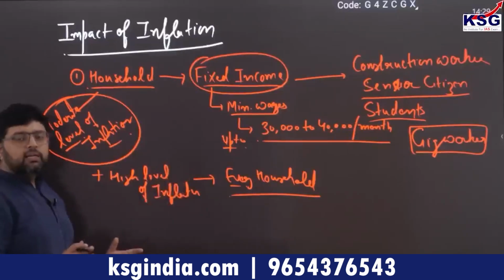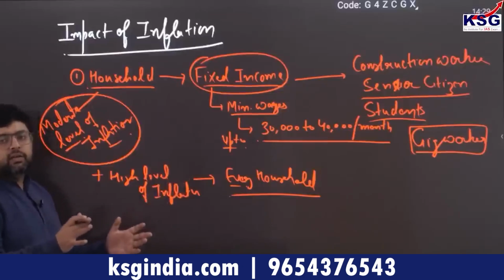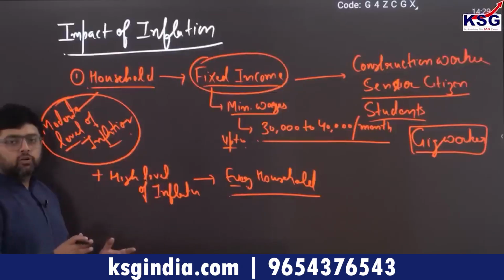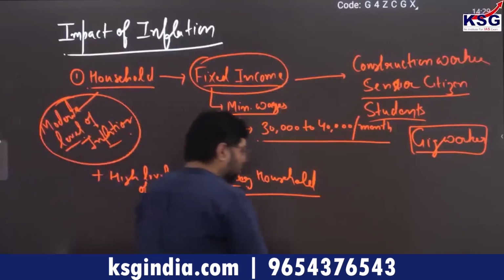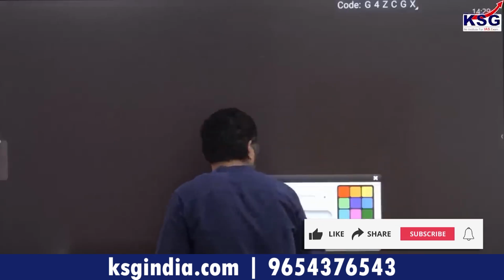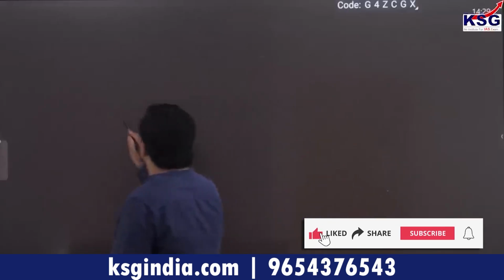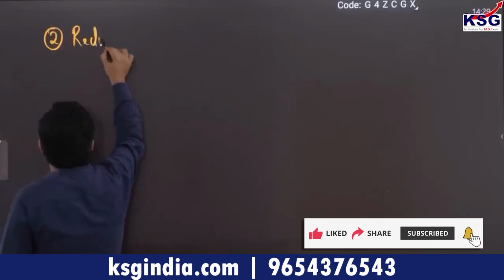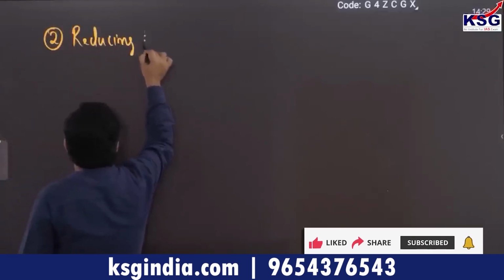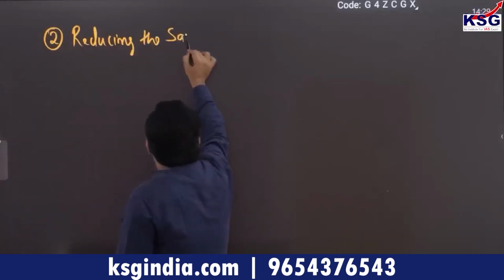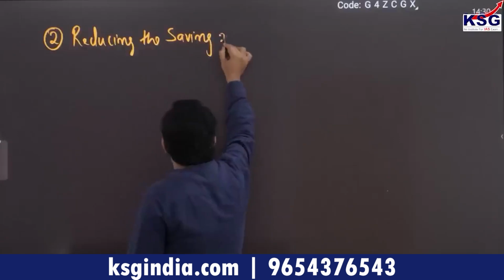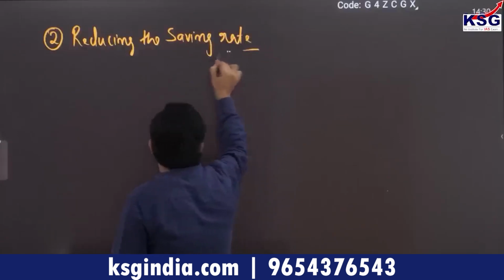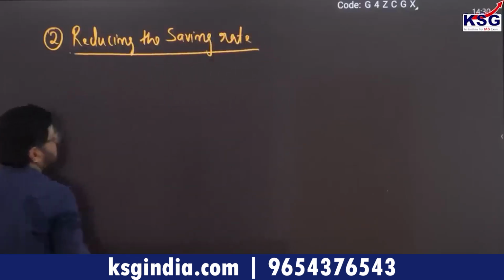So the next impact is that their saving rate will reduce. You must also remember that inflation is responsible for reducing the saving rate.